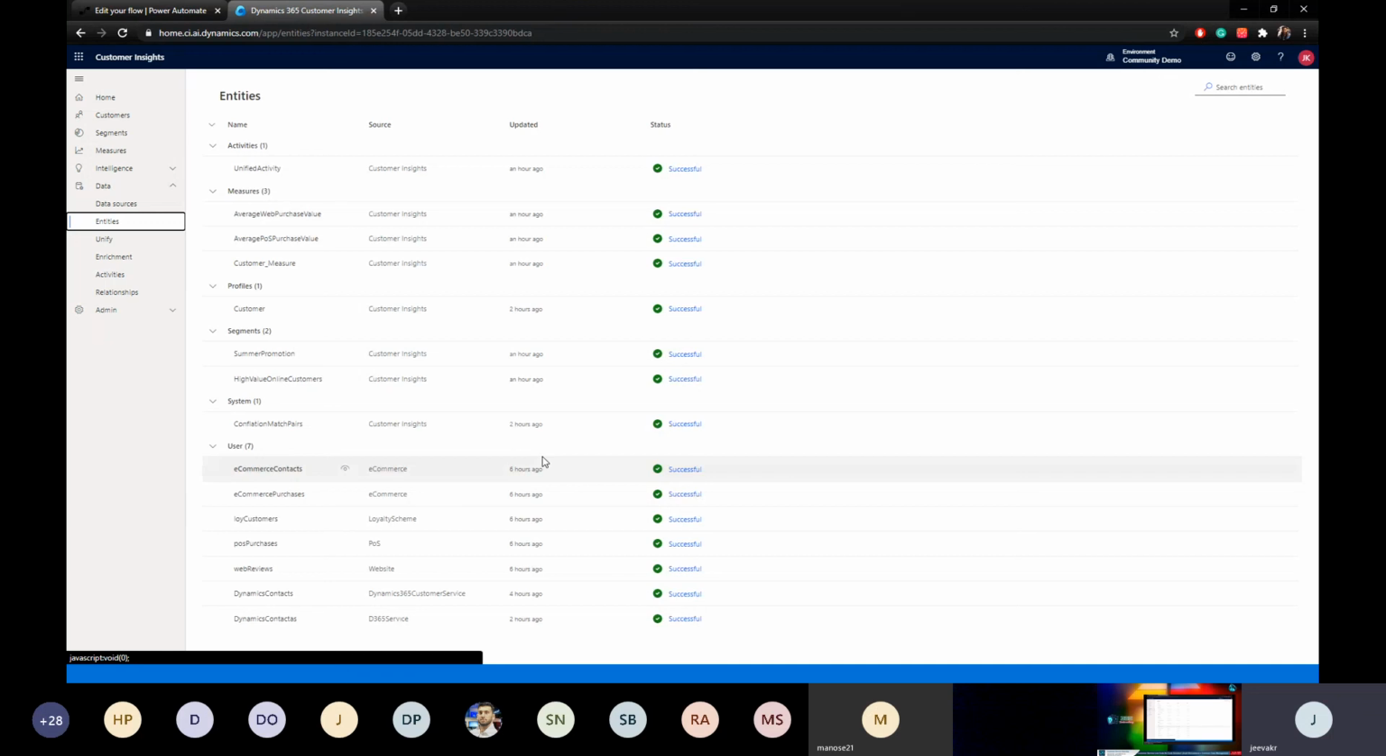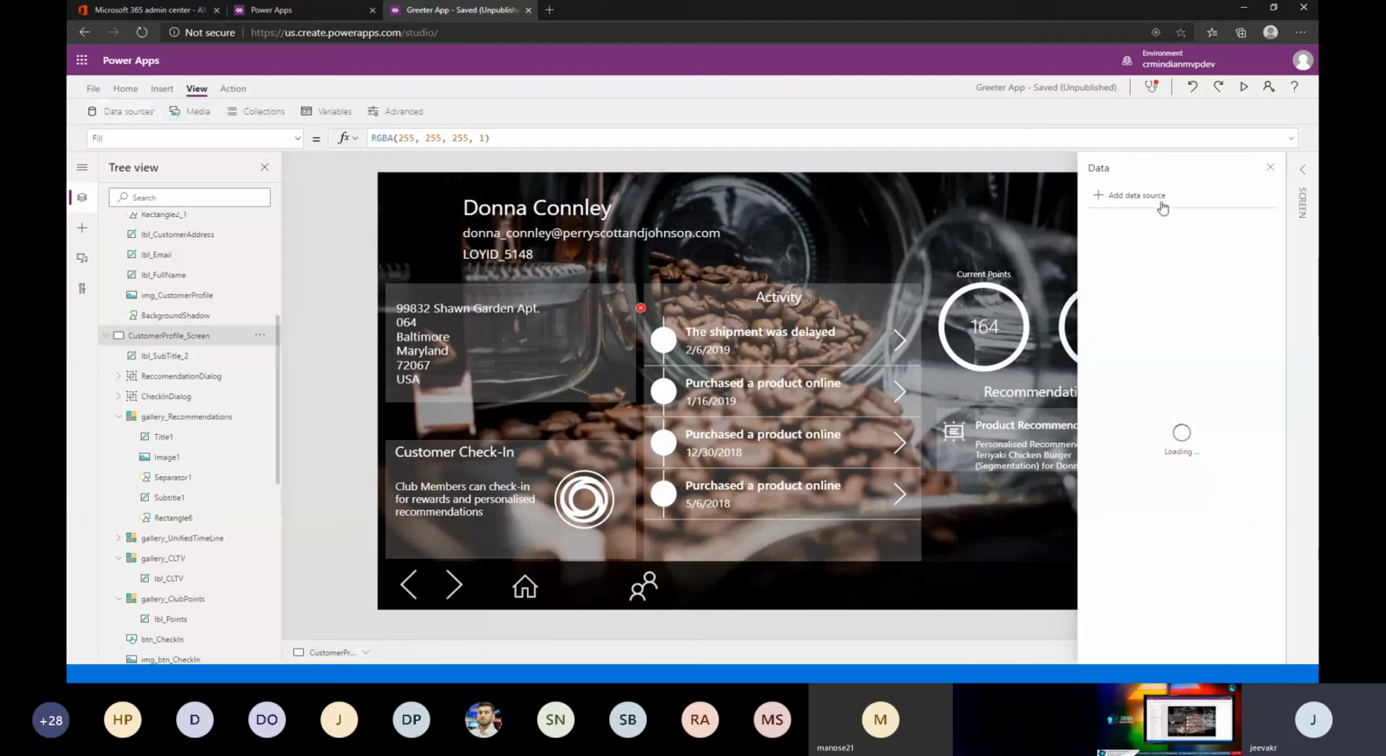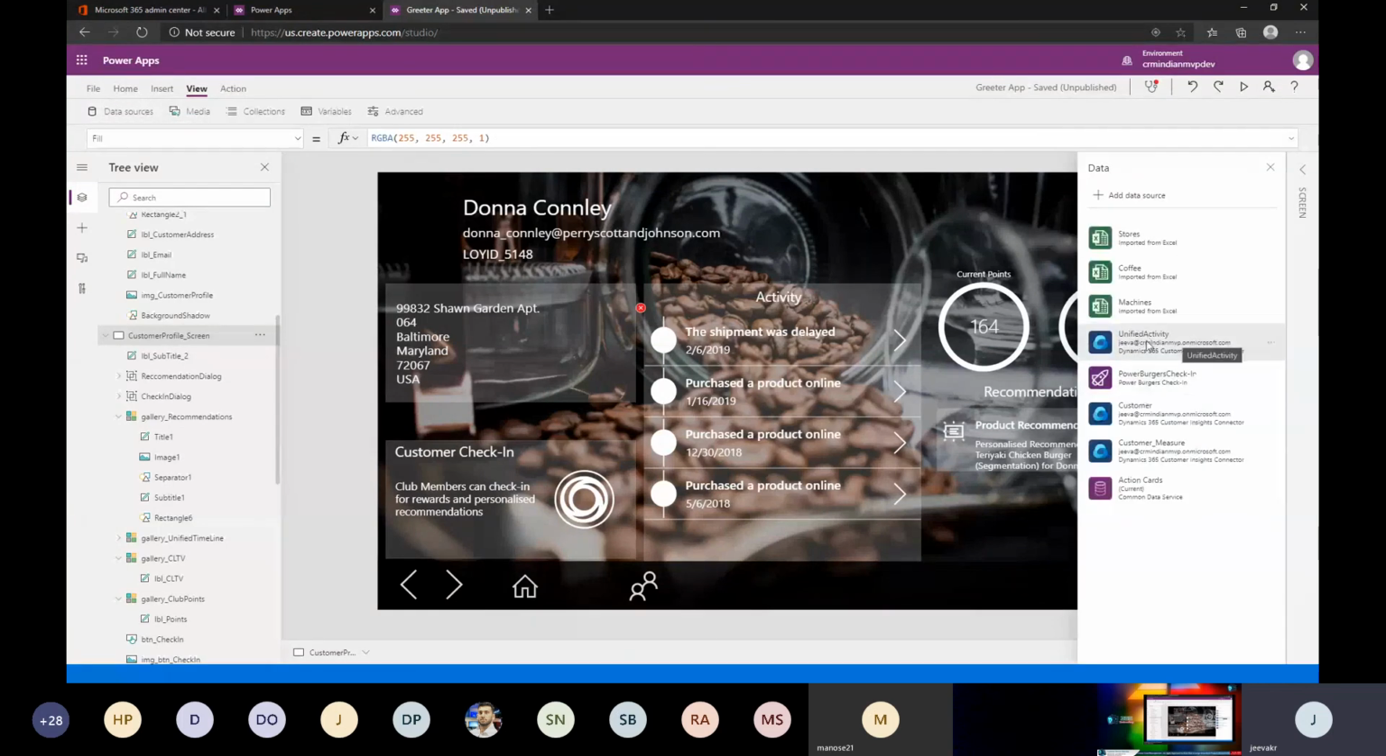Did you get it, Devi? I hope that clarifies. And how we got that in Power Apps is, as I showed you earlier, if you go to data sources, like any other data source, there is also one data entity from Customer Insights called Unified Activity. And that will have all the activities combined inside it.